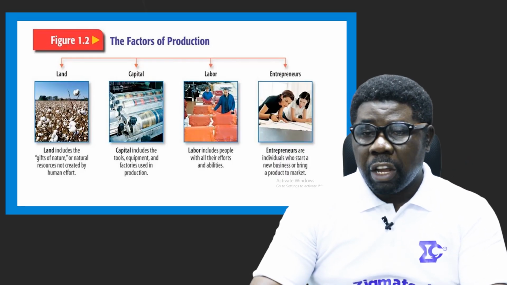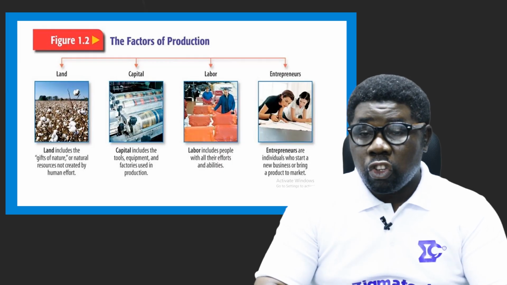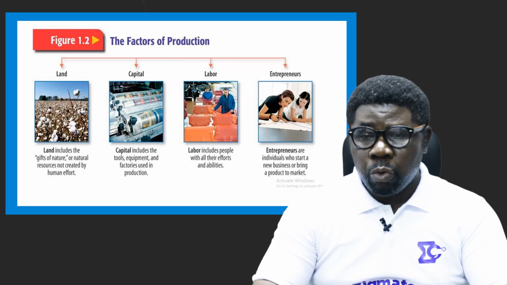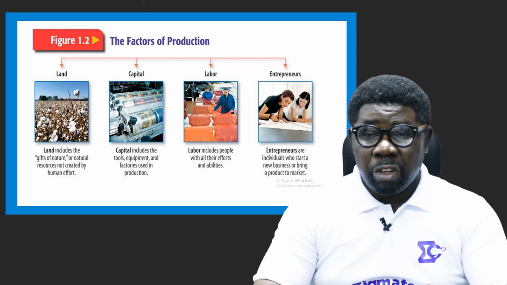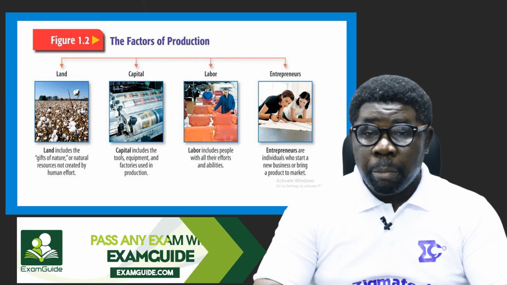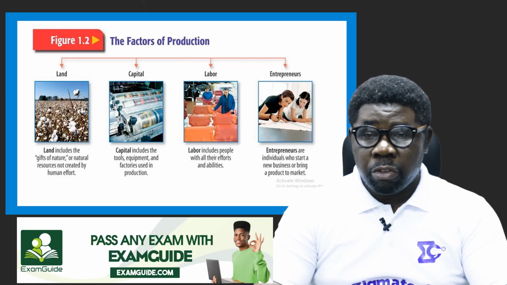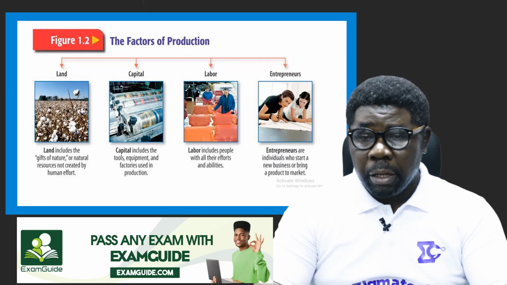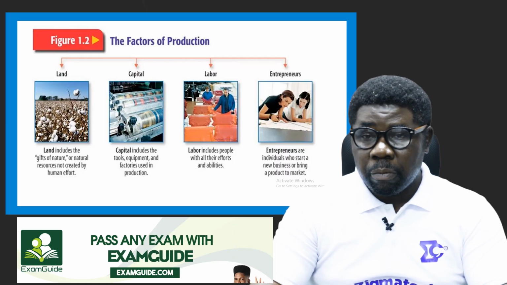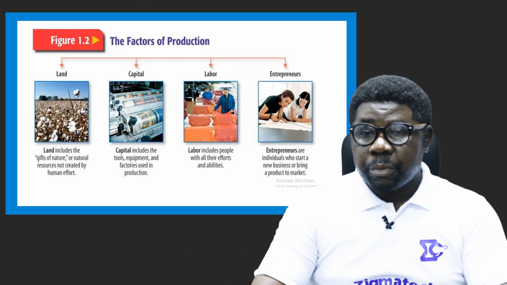Okay, so then you have capital. Capital cannot just be money, all right, or physical cash that is used in business. Capital includes tools, equipment, and factories used in production. Any other thing that is used by the business, either machinery or tool, plus money and other things, aside from human effort, which is labor and entrepreneur, can be considered what? Capital. All right, so if they function properly, production will be high. So it includes all those things that can be used in production aside from money. Money inclusive as well. That's capital.